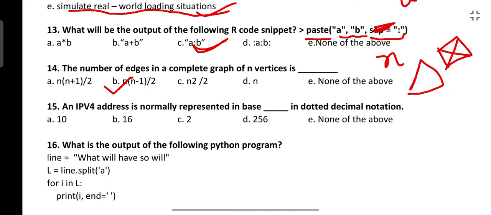For example, if you give 4 into 3 by 2, you get 6, and if you give 3 into 2 by 2, you get 3. So this will work. Like this, if you forgot something, you can do a kind of reverse engineering and mark the answer.